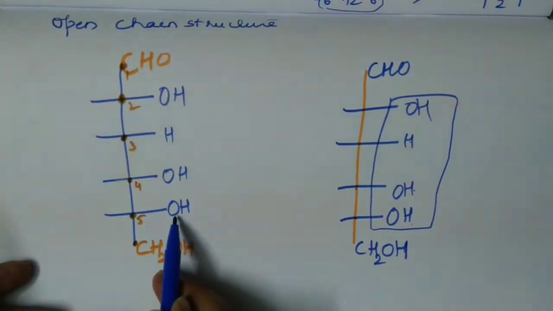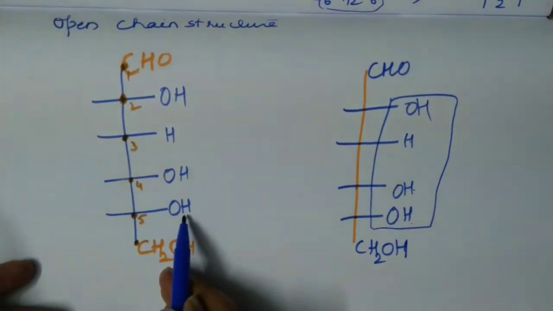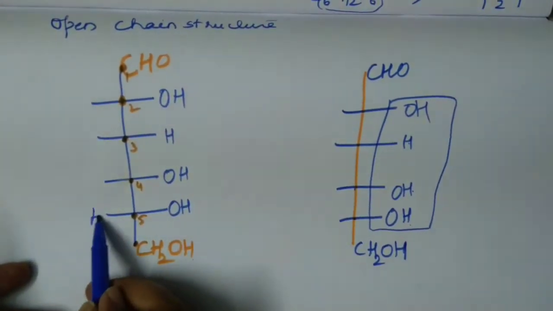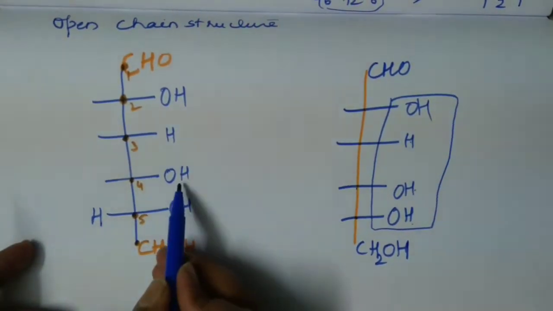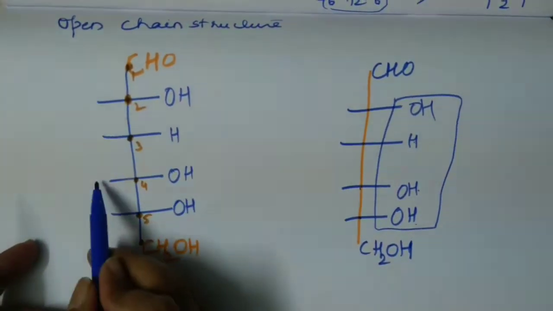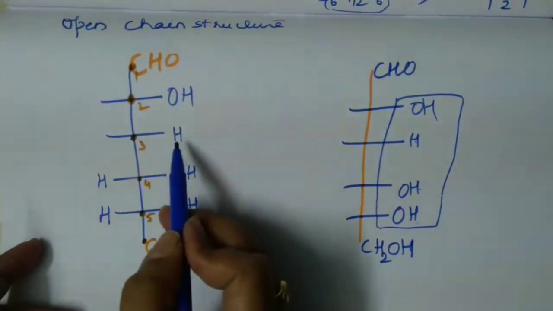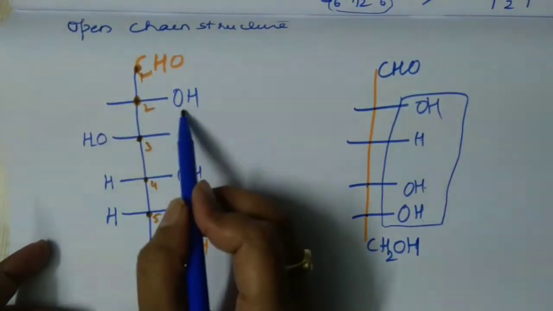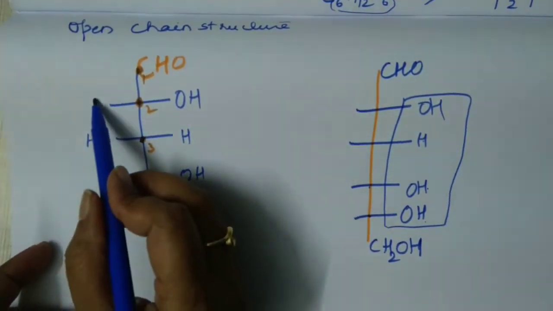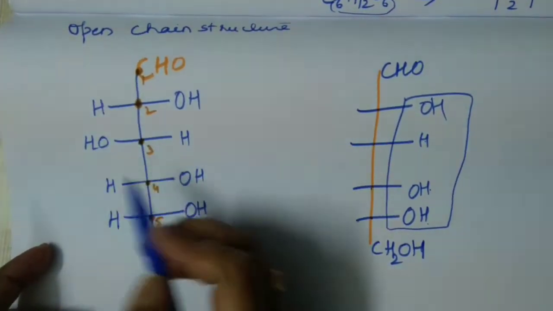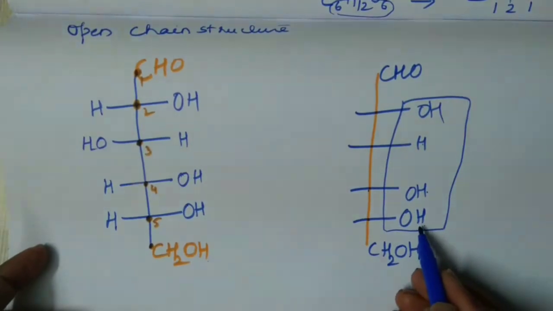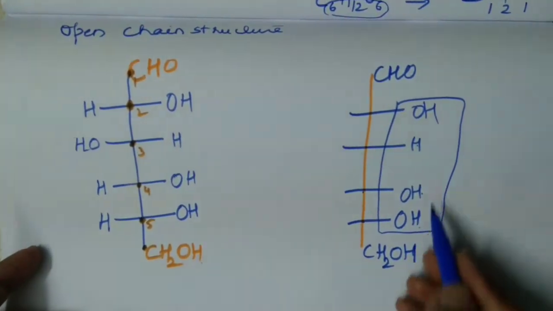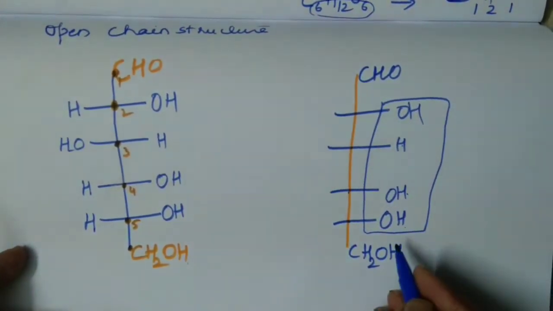Now, if OH is there on the right hand side, you have to write H on the other side. So OH is here. What should I write? Here, H. Now if H is here, you have to write OH on the other side. Now OH is here. What you have to write? H. Done? So we shall repeat once again. What is the prayer? OH, OH, H, OH.